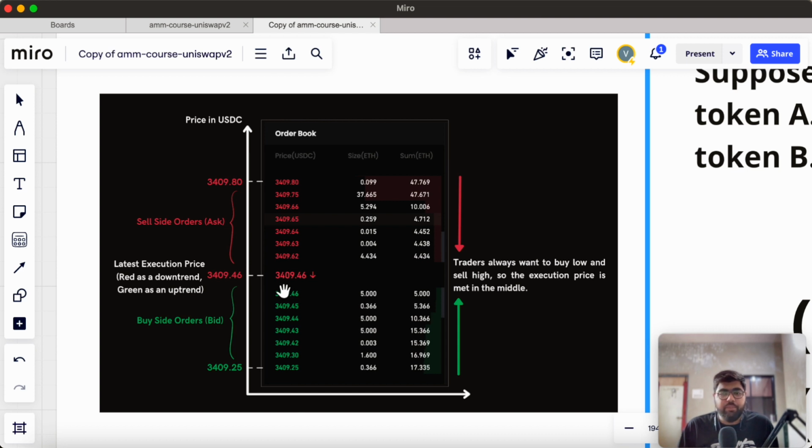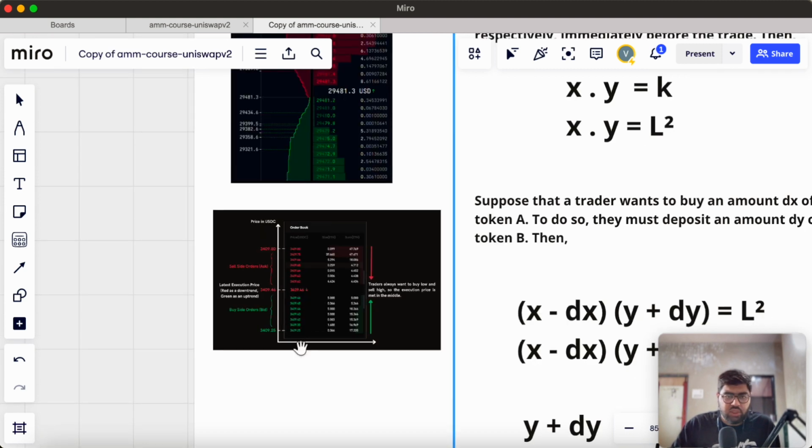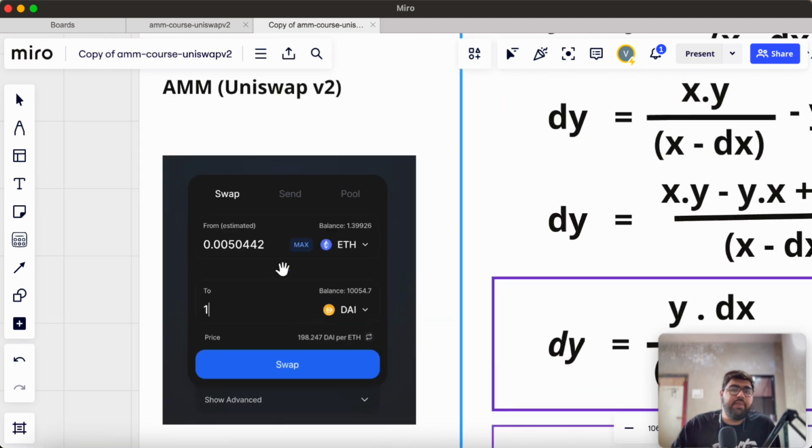So basically when a bid order meets an ask order, the price gets matched, the order gets fulfilled, and the current price gets updated. Traders always want to buy low and sell high, so the execution price is met in the middle. So this is the high level overview of how order book exchanges work and how prices get determined in order book exchanges. Now let's come to automated market makers.